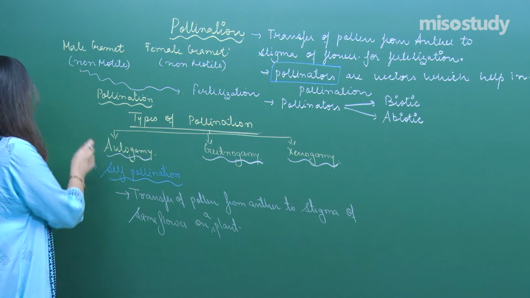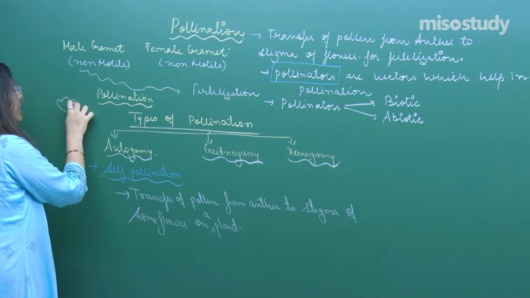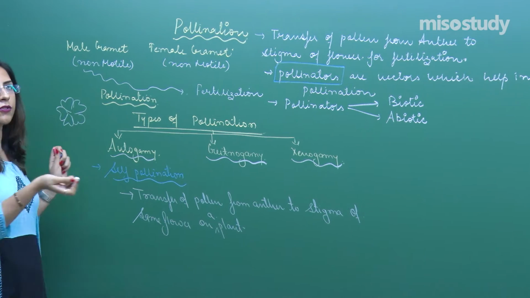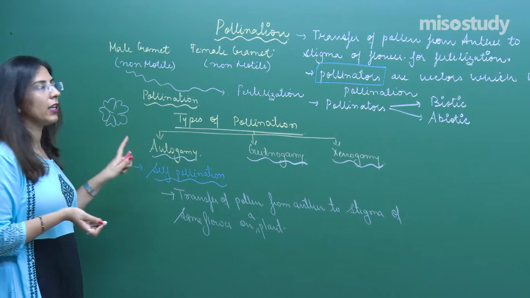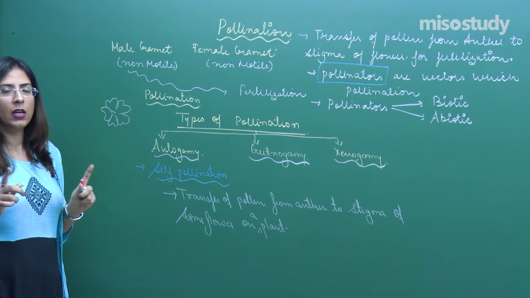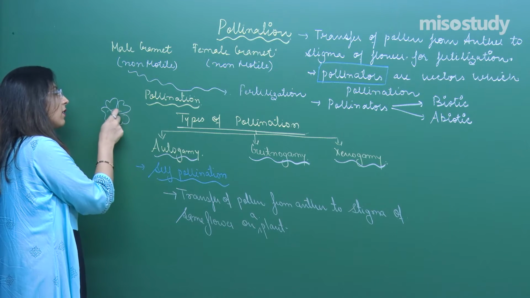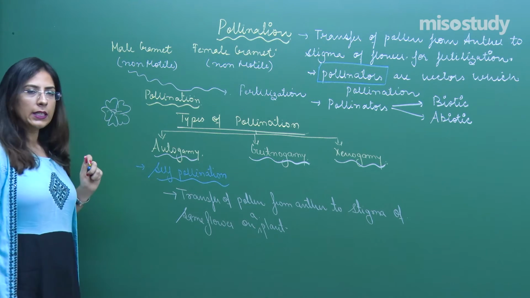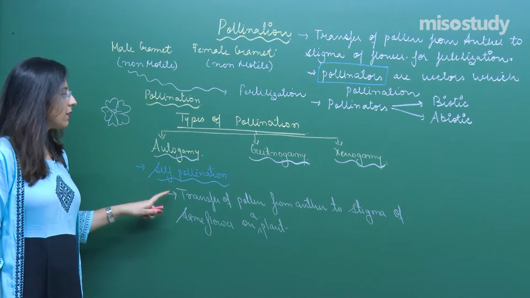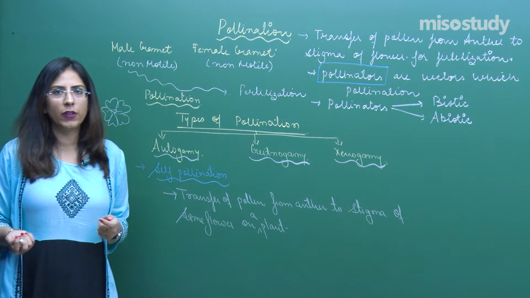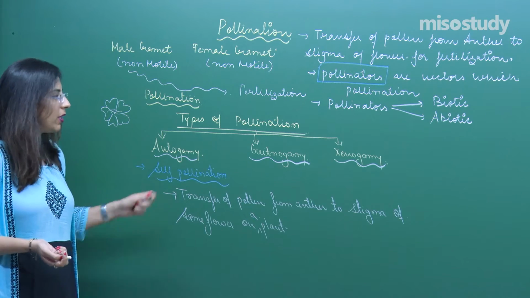So I have one flower, and in this flower I have both types, because this particular flower is not unisexual, it is bisexual. It contains both androecium as well as gynoecium. So transport will occur within the flower, right. Such a type of pollination is termed autogamy, and in simpler words we can call it self-pollination.